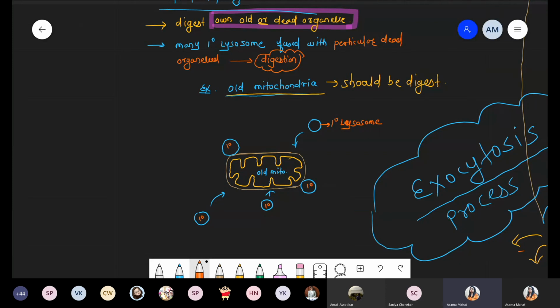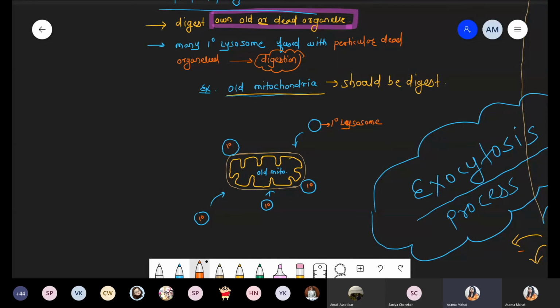So in a cell there is not a single mitochondria. So many mitochondria are present. But now what happened? After a few days or after some activities, that mitochondria becomes inactive, non-functional. Just as a leaf becomes old and falls down, until the old leaf falls down there is no formation of a new leaf. So such a process also occurs inside the cell. Now who takes the decision? Because mitochondria is a very large organelle. It's not that we pack it in a vesicle and release it outside. It's not possible because a vesicle is very small. We can release only small-sized material.